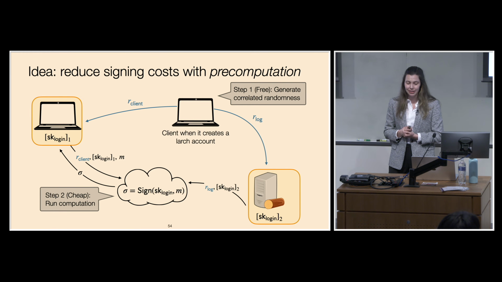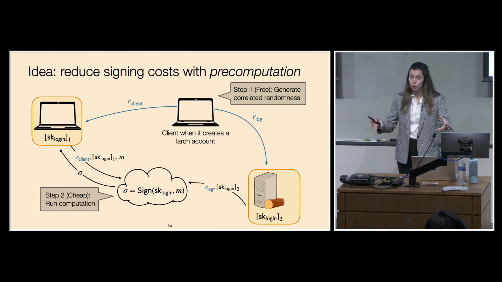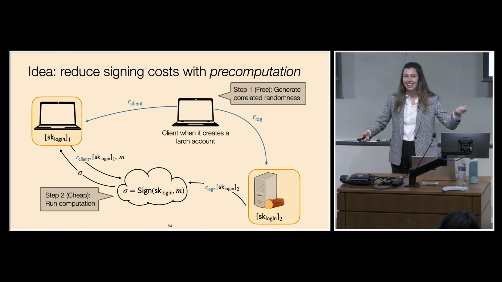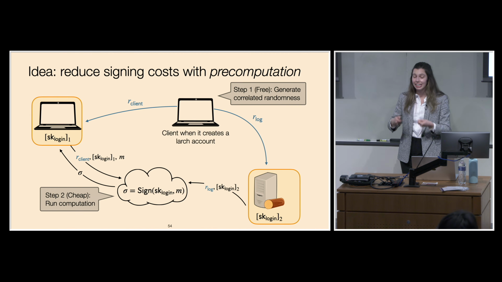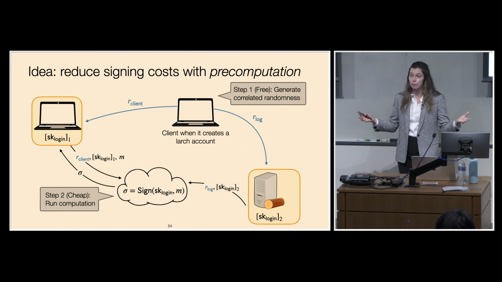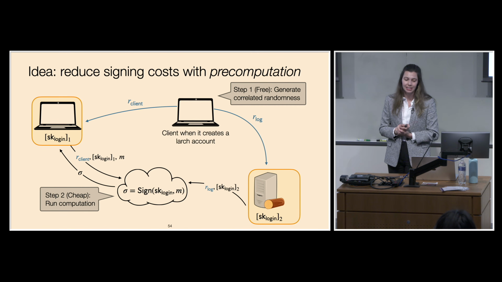And so when the client first creates an account, it can generate a bunch of correlated randomness and distribute half of it to the log server. So now the client has a large amount of correlated randomness, and the log server has the other piece of this. And for each authentication, they can use a piece of this correlated randomness in order to do the signing process more quickly and efficiently.